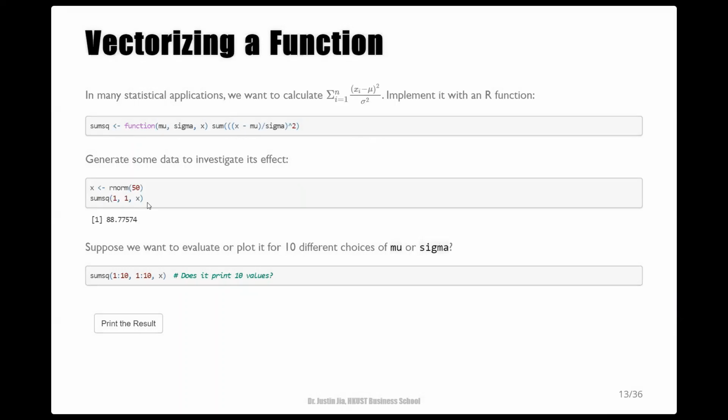Then, what if we want to generalize it? Suppose we want to normalize the same data with 10 different choices of mu and sigma, and then calculate the sum of squares for 10 different sets of normalized data. If we simply replace these two single value arguments with these two vector arguments, which represent 10 mu's and 10 sigmas respectively, can we achieve our goal? What would happen?